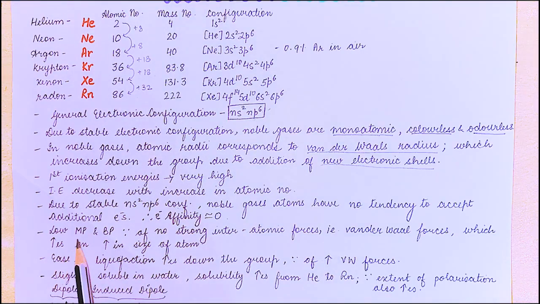Noble gases have low melting points and boiling points because of no strong interatomic forces. That is, they have van der Waals forces, which are weak forces, and these forces increase with increasing size of the atom. So down the group, the size of the atom increases. That means the forces between the atoms also increase. Ease of liquefaction increases down the group because of more van der Waals forces. So just keep in mind, the more the van der Waals forces, the stronger will be the bonding of these atoms.